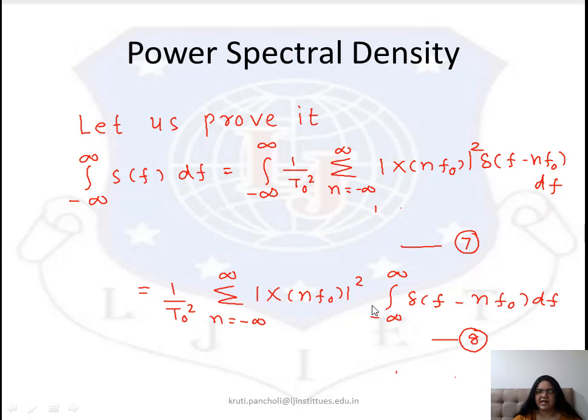By using the frequency shifting property, the value of this impulse function becomes 1. So if we are considering this as 1, what is this? It is nothing but the power.